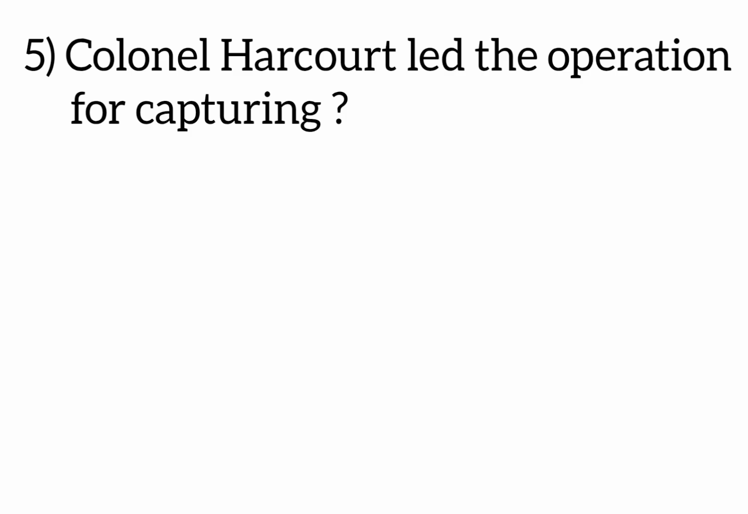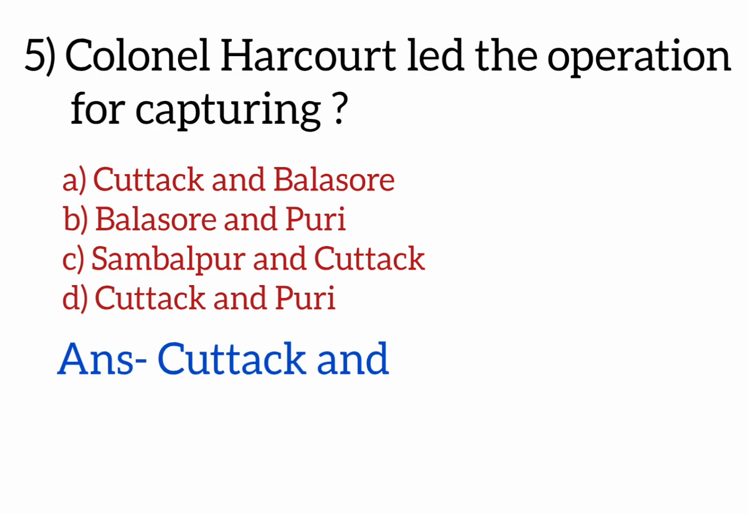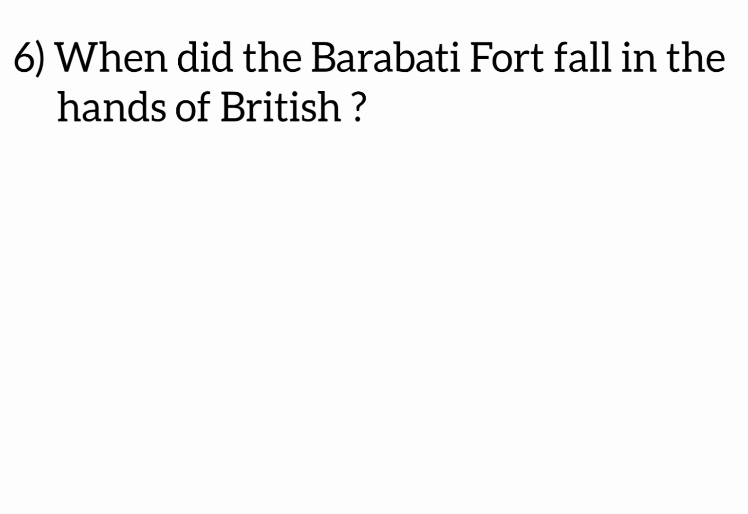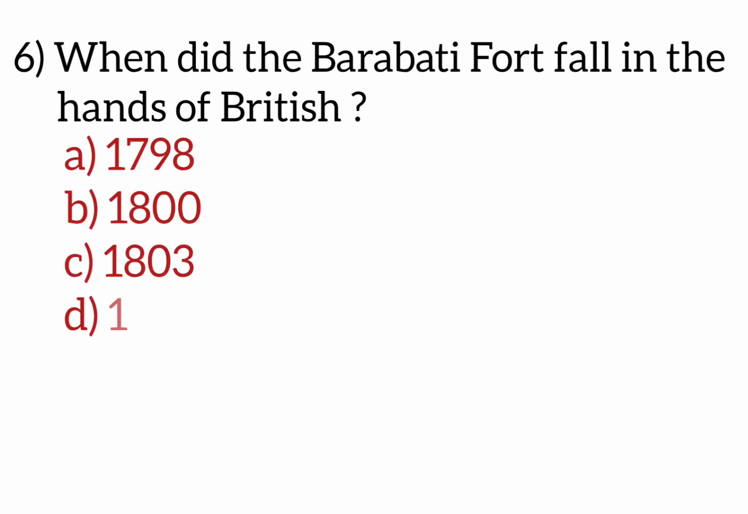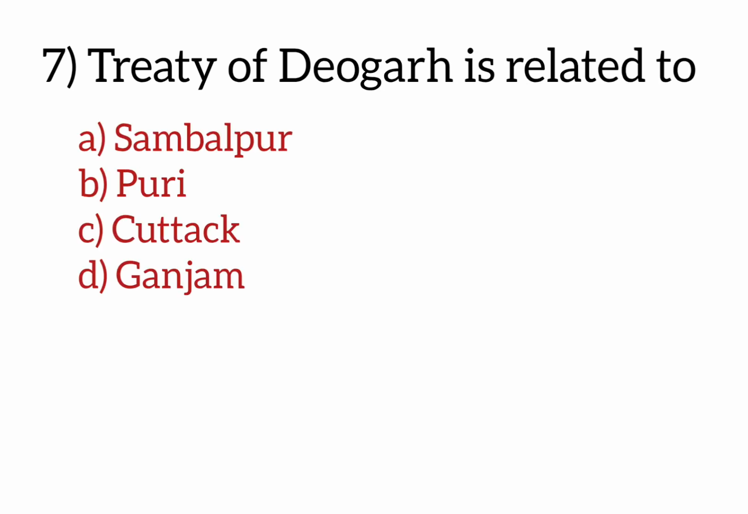Colonel Harcourt led the operation for capturing, options are Katak and Baleshwar, Baleshwar and Puri, Sambalpur and Katak, Katak and Puri. Answer is Katak and Puri. When did the Baravati fort fall in the hands of British? Options are 1798, 1800, 1803, 1812. Answer is 1803. Treaty of Deoghad is related to, options are Sambalpur, Puri, Katak, Ganjam. Answer is Katak. Next question.